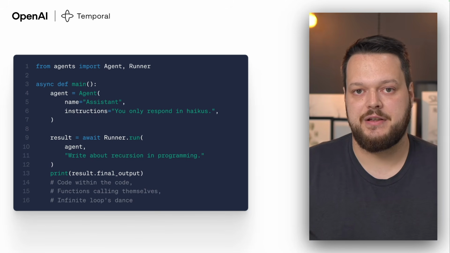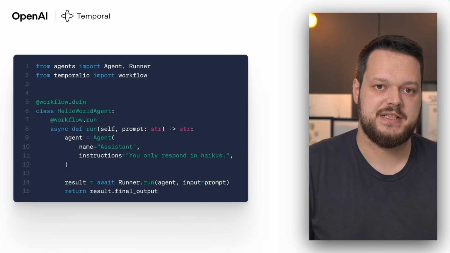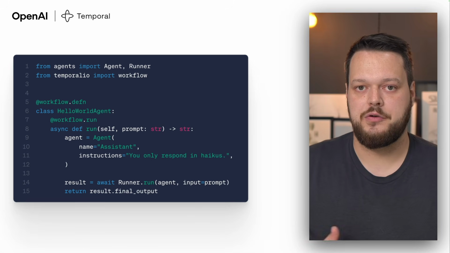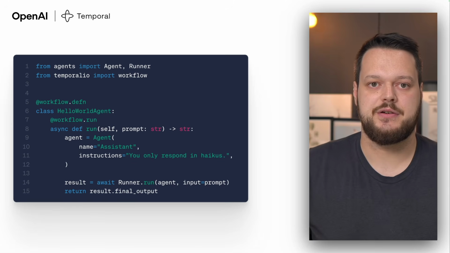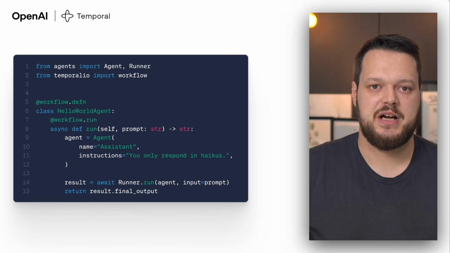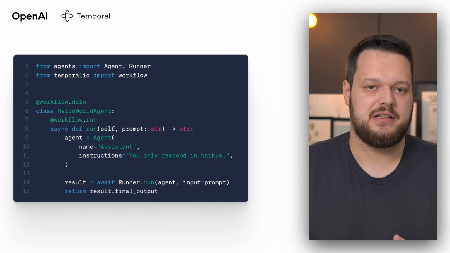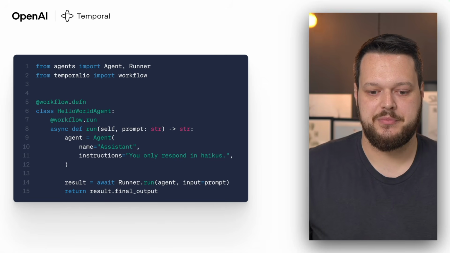That's why we worked together with the team at Temporal on a direct integration between the OpenAI Agents SDK and Temporal. Temporal is a powerful open source platform that brings durability and resilience to your AI agents with just a couple of lines of code. That means your agents can survive crashes, automatically retry failed steps, and scale along the way. To show you what that looks like, here's Steve from Temporal.